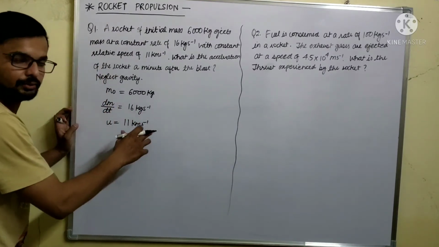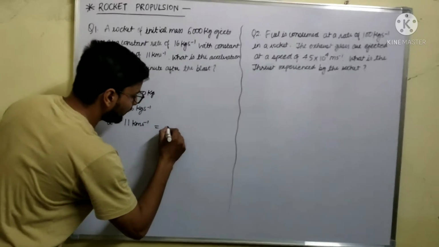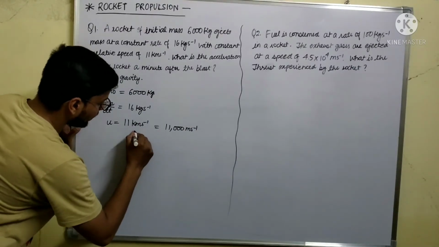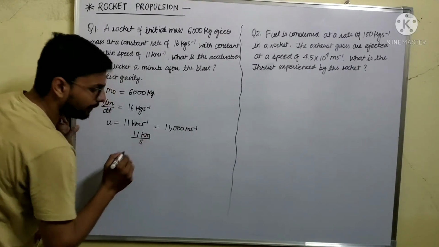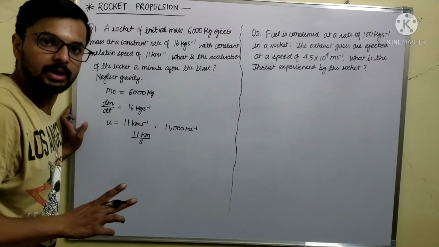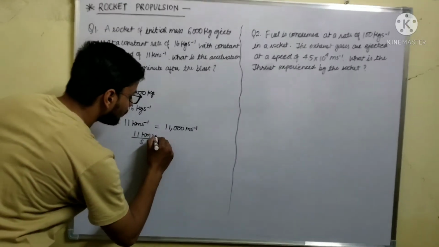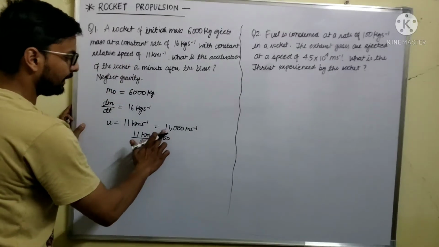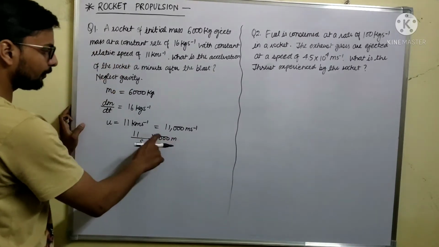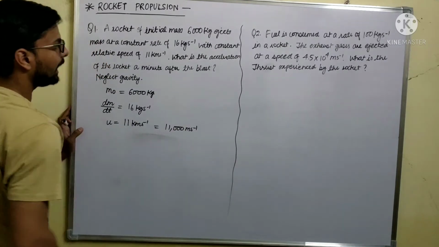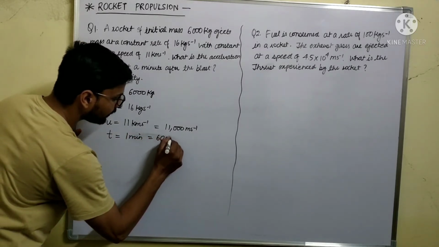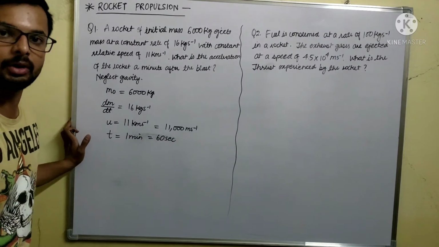So this 11 km per second you will convert into meter per second. So this will become 11,000 meter per second. How? This is 11 kilometer per second, so 11 kilometer will be converted into meters. 1 kilometer is equal to how many meters? 1000 meters. So we multiply by 1000, and kilometer is converted into meter. So this will become 11,000 meter per second. And the next value is time, that is 1 minute, and 1 minute is equal to 60 seconds. Now we will apply the formula for acceleration.